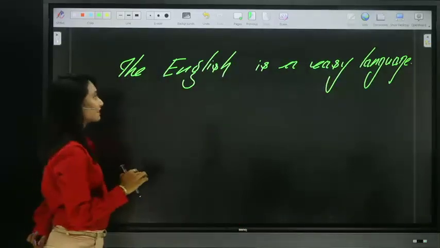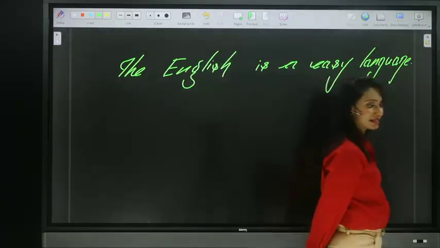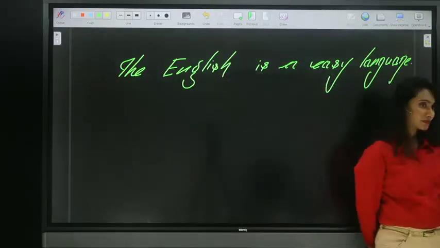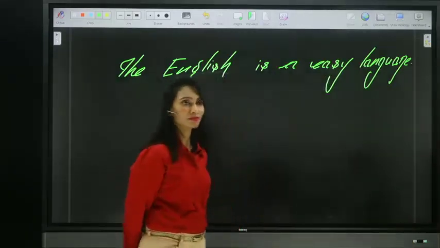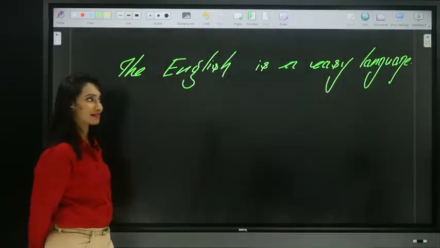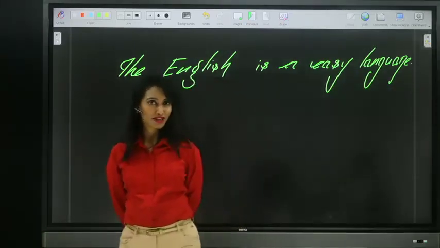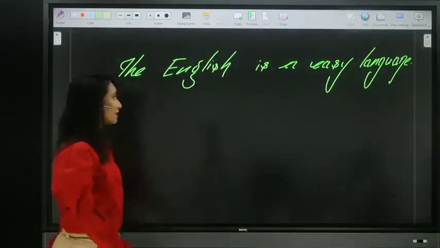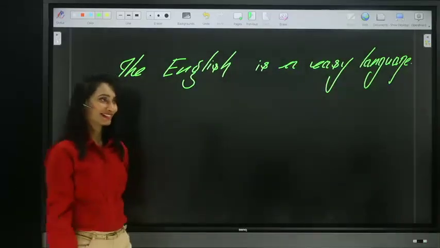So quick, so easy a sentence I have given you. Fast. This is the last sentence for today. Quick, guys. Last sentence. So the last sentence for today is very easy for you. The English is a easy language.